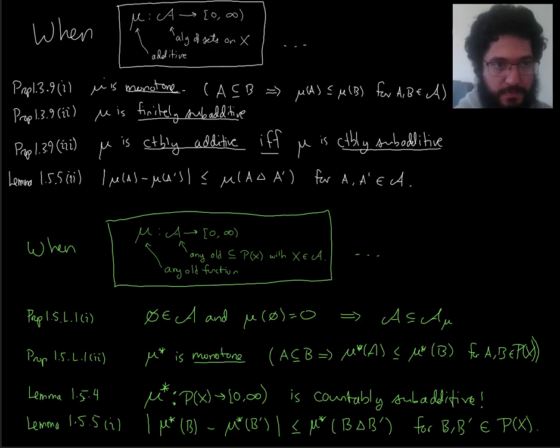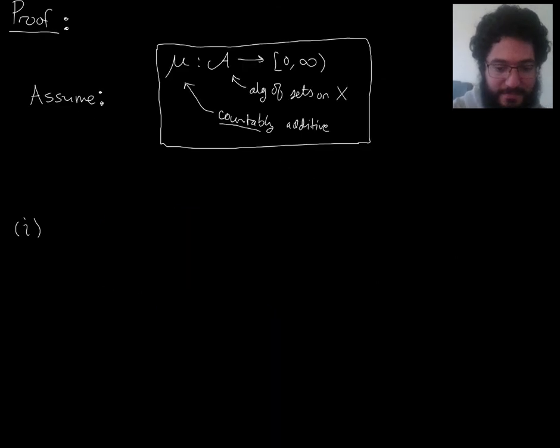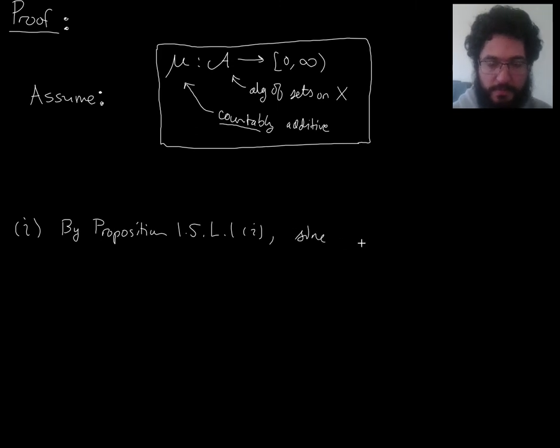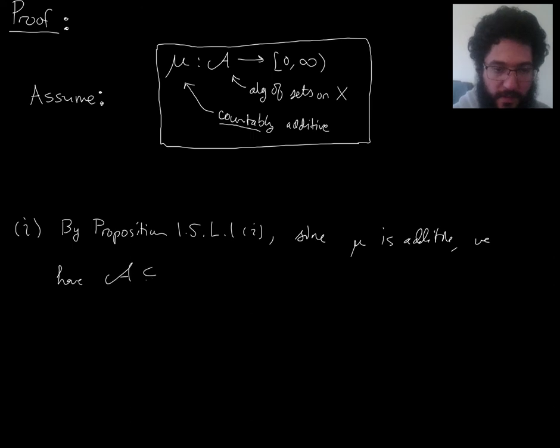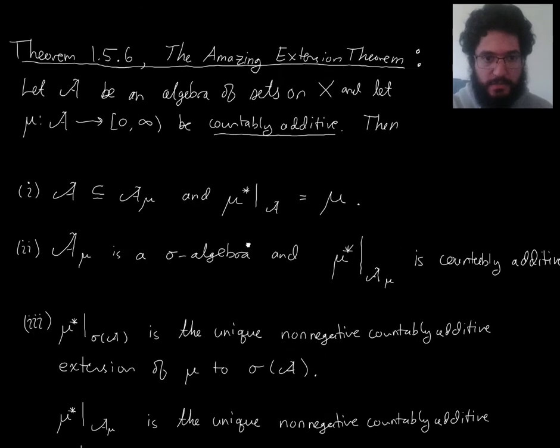So we're going to use this, and one thing I thought might be fun is to put a little check mark next to a proposition when I use it, so that we fill this page with check marks and see what we end up having to use to prove the theorem. All right, so that's 1 for proposition 15L1, part 1. Since mu is additive, we have this first part of what we want. Okay, what's next?